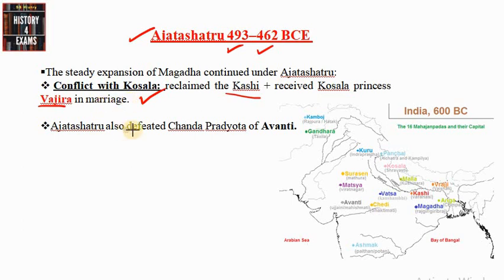So that was the supremacy of Magadhan state over the Kosala state. Also we can see Ajatasatru defeated Chanda Pradyota of Avanti. So during Ajatasatru's period, the relationship with Avanti also became sour and he eventually conquered it. So in this map, you can locate Magadha and Kosala state.